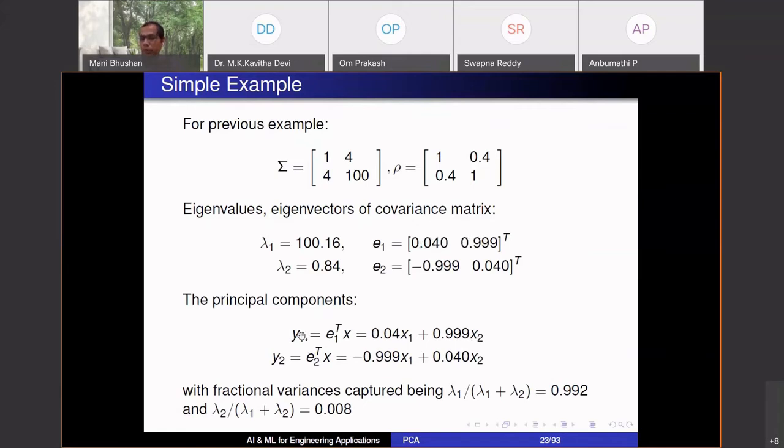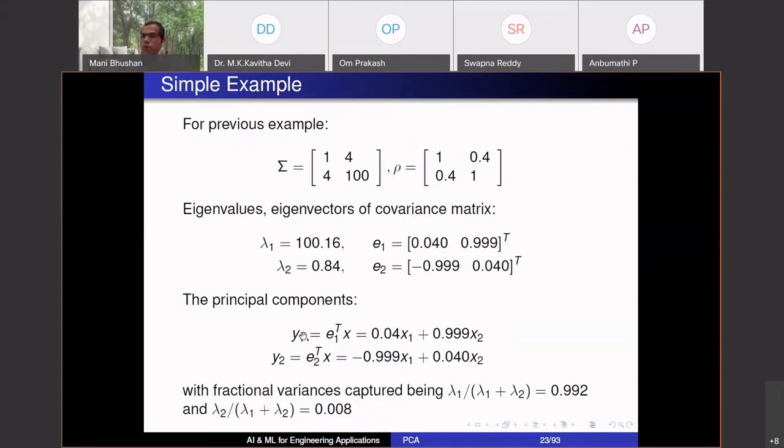What is the property that this y1 has amongst all possible choices of these coefficients? Of course, these vectors have to be unit length, so amongst all possible choices of these coefficients such that their squares add up to 1, this is the combination where the variance in y will be the largest. Variance in y1 is a function of variance in x1, variance in x2, and also the covariance between x1 and x2. Okay, that relation I'm not writing, but we talked about the covariance, the off-diagonal terms, right? So this has the largest possible variance.